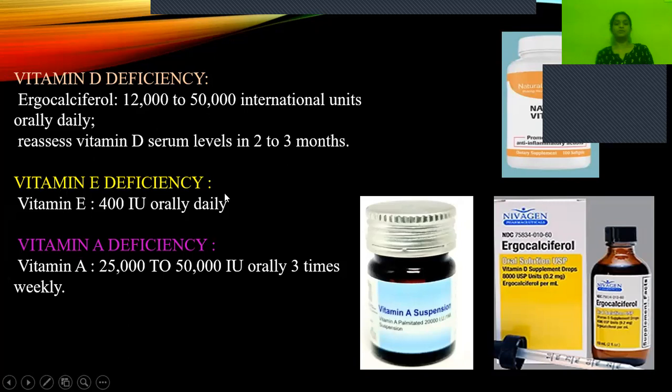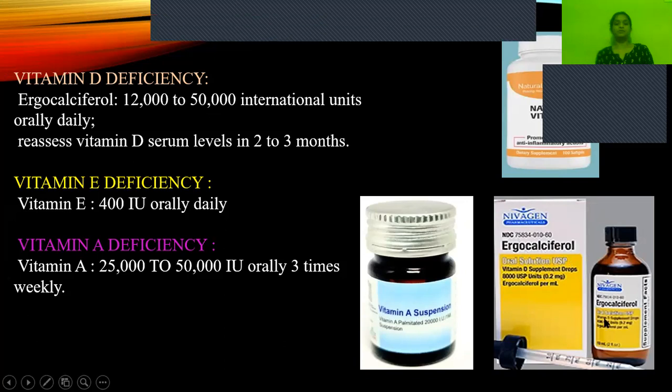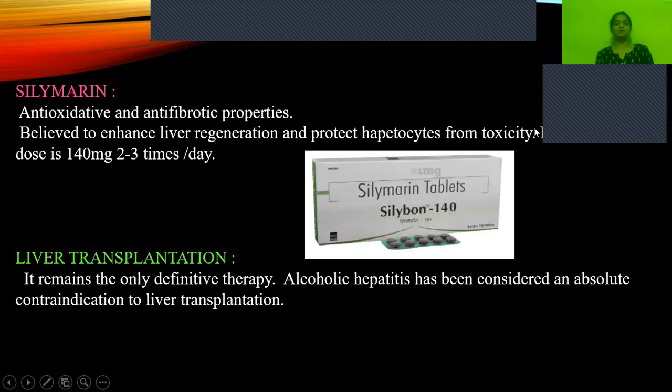And then if there is vitamin E deficiency, vitamin E 400, it's available in the brand name of Evion, 400 international units orally daily. So if you take it orally, then only it will be repleted. If you apply it topically, it doesn't show any effect. And then vitamin A deficiency, 25,000 to 50,000 international units orally 3 times weekly will be given. It's available in the suspension form. This is the ergocalciferol, and then this is the vitamin E.